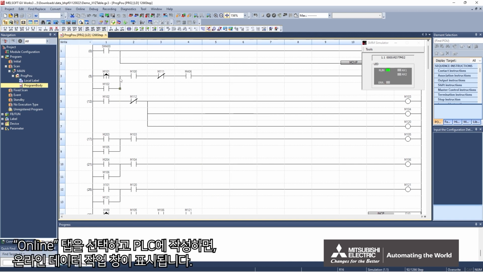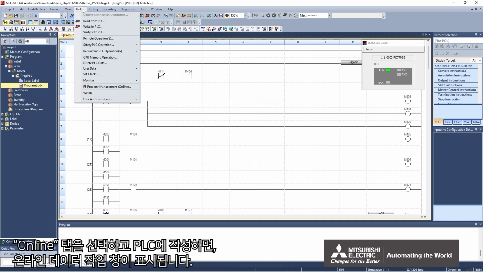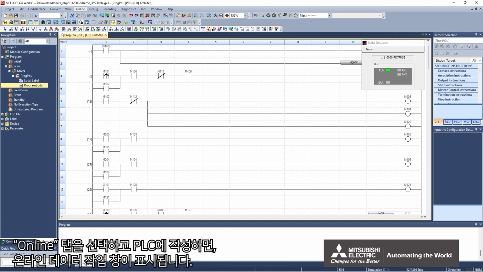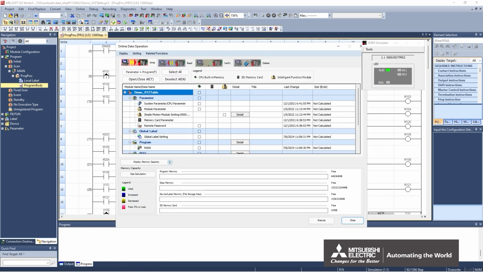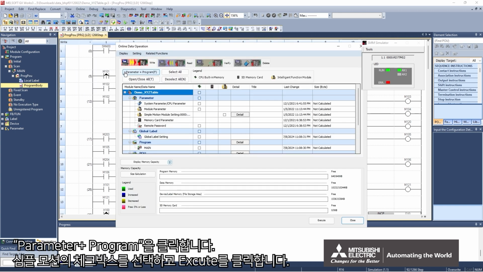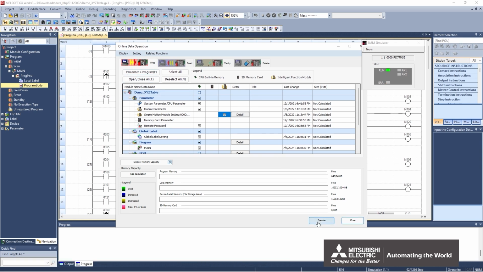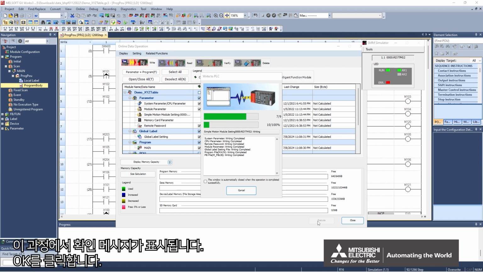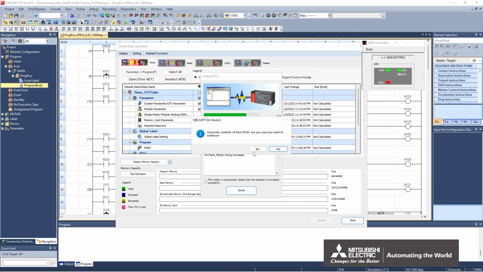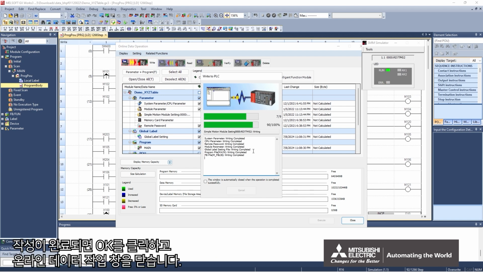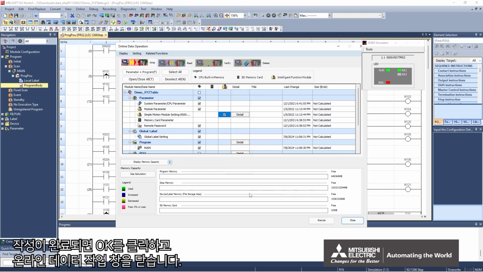Select the Online tab and write to PLC. An Online Data Operation window is displayed. Click Parameter plus Program, select the checkbox of Simple Motion and click Execute. During the process, a confirmation message is displayed. Click OK. When writing is complete, click OK and close the Online Data Operation window.